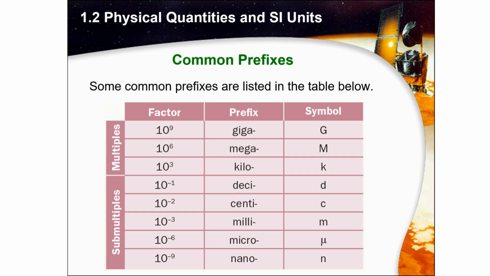Then 10 to the power of -1, deci; -2, centi; -3, milli; -6, micro; and -9, nano. You can also see the symbols. When you find the symbol, you are able to know how to read it, for example milligram, decigram, centigram, and also micro, nano, and so on.